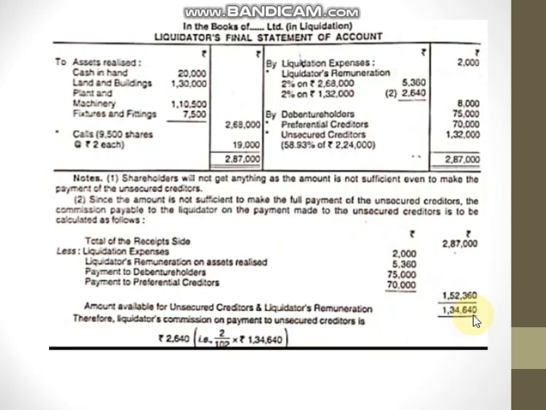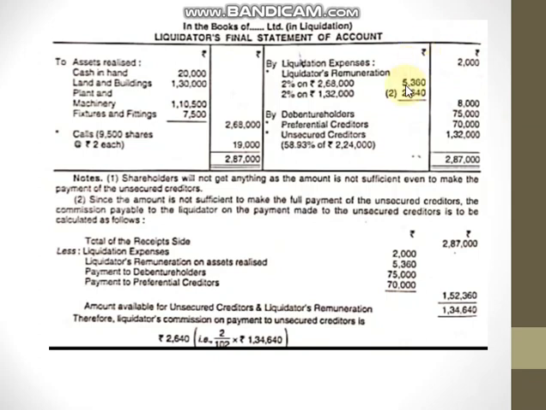For that, we have a formula: amount available into percentage of commission, divided by 100 plus percentage of commission. That is 1,34,640 into 2 divided by 102. Then you will get 2,640 rupees.